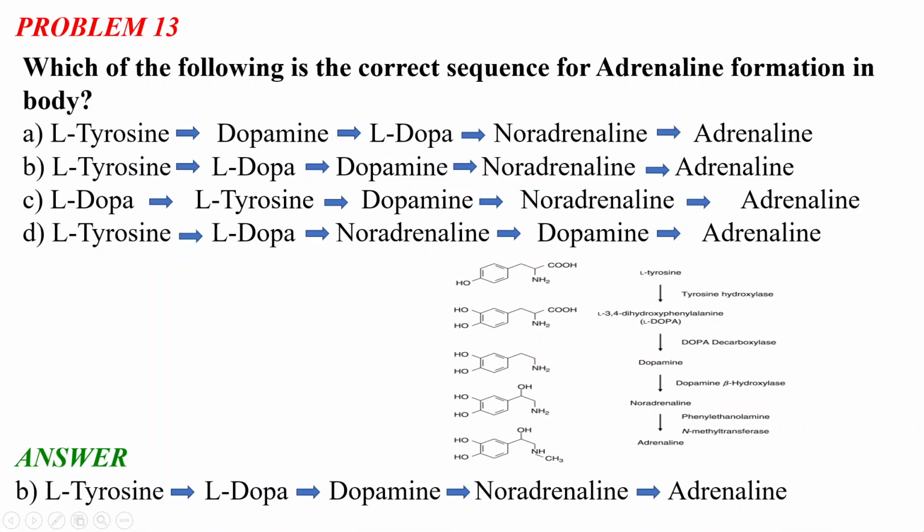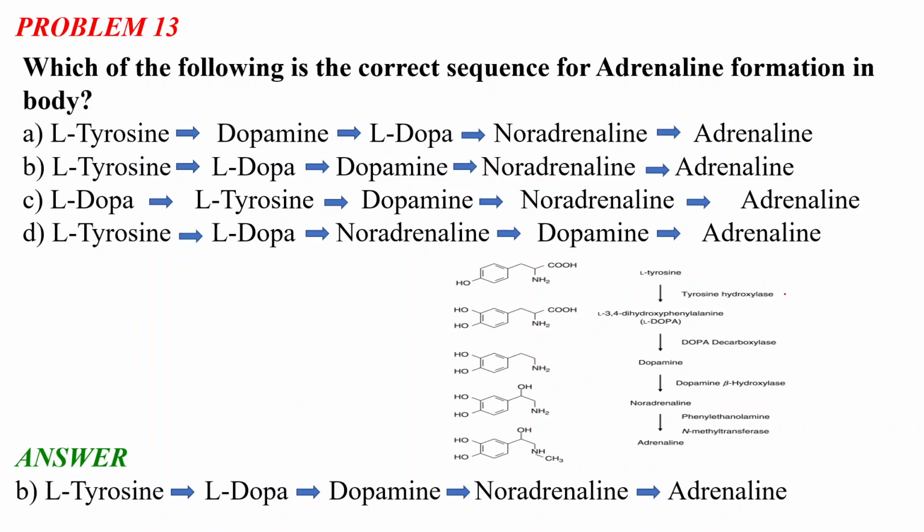As you can see, this is the structure of L-tyrosine. We all know tyrosine is a very important aromatic amino acid which has a CH2, then NH2 and COOH, and there is a phenolic OH at the para position of this group. This L-tyrosine molecule is first converted to L-DOPA. L-DOPA stands for L-3,4-dihydroxyphenylalanine.